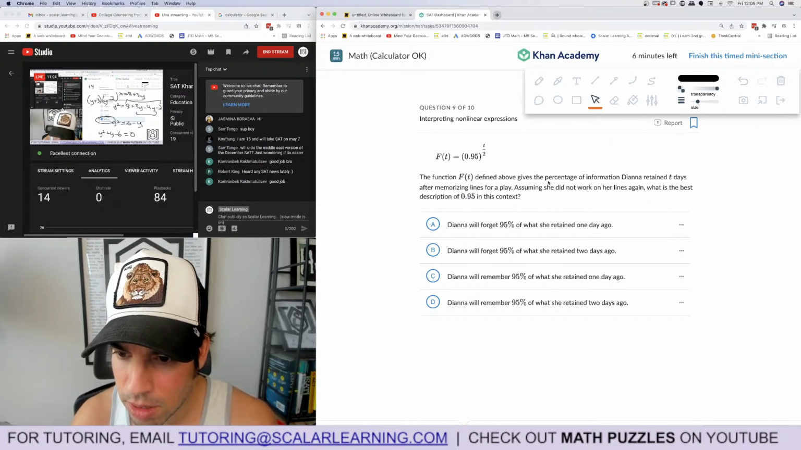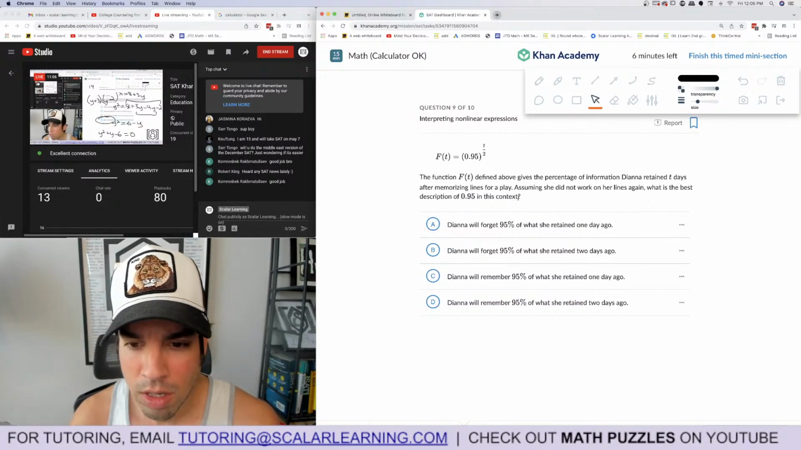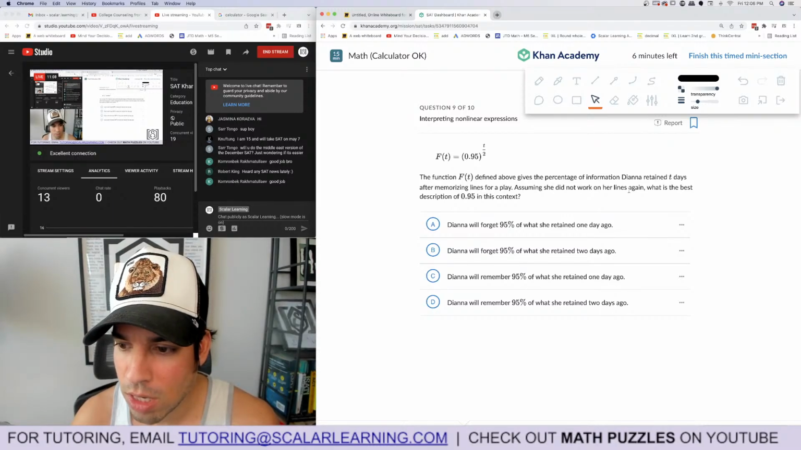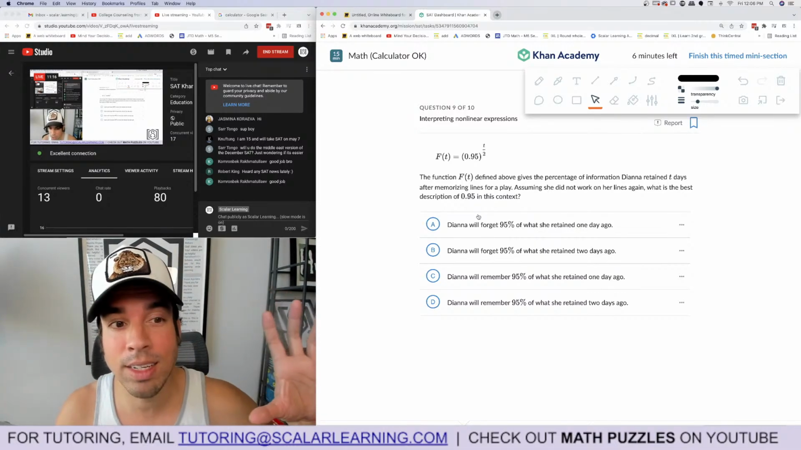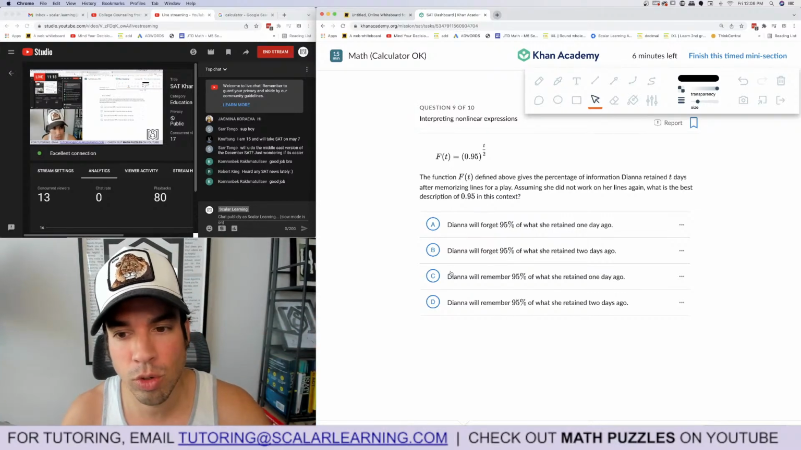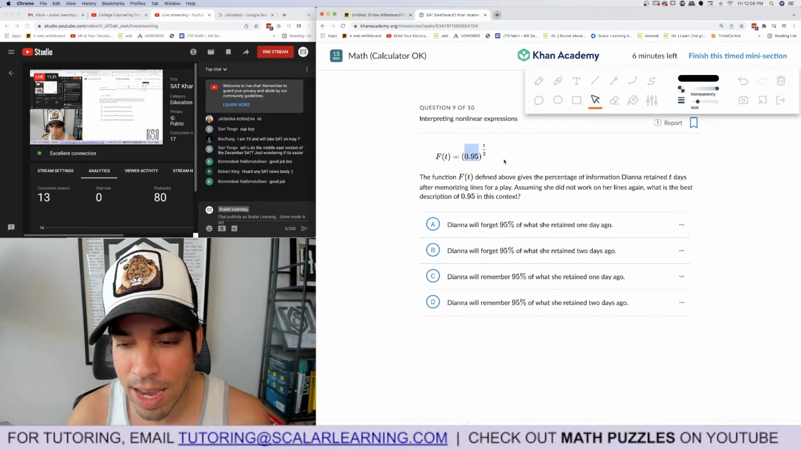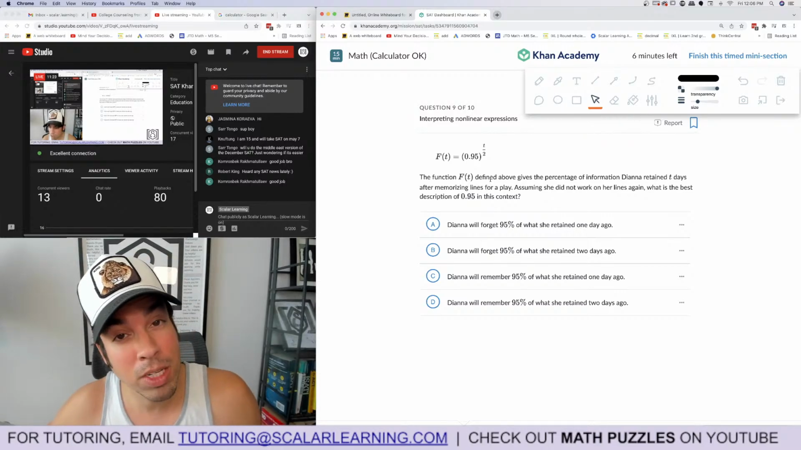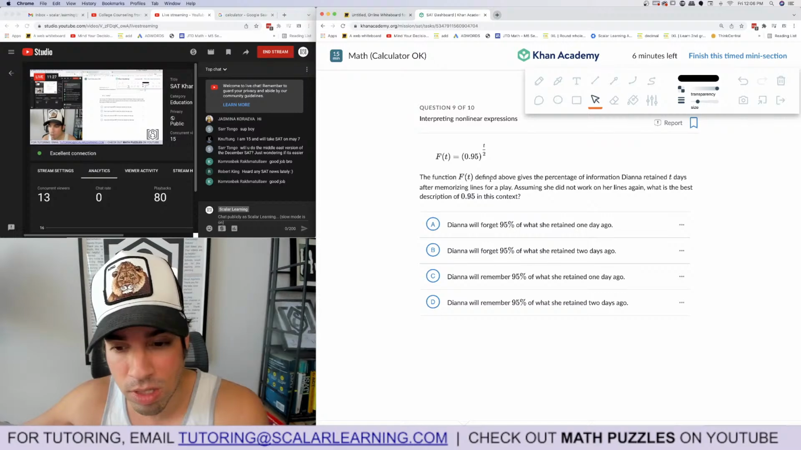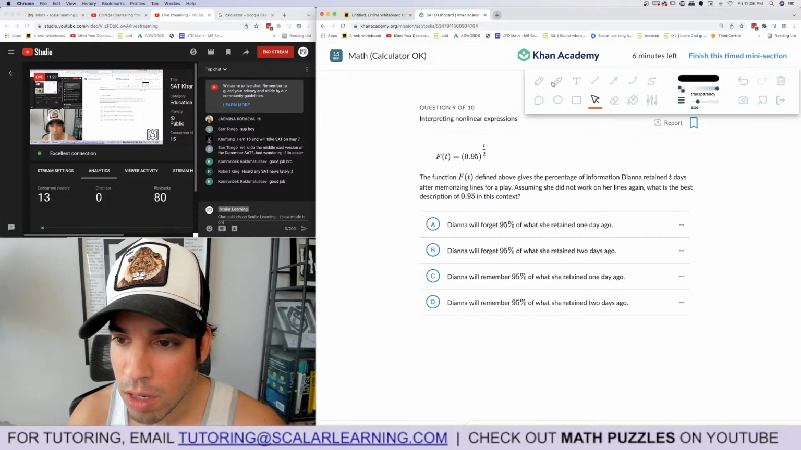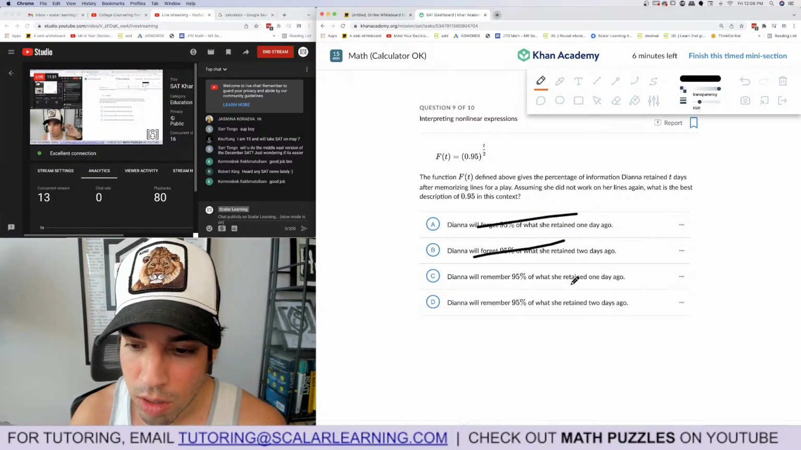Function f of t defined above gives percentage information. As soon as she did not work on her lines again, what is the best description of 0.95? It means that every 2 days she loses 5%. I like to come up with the meaning without looking at the answer choices, right? This is exponential decay, basically. 95% means we're losing 5%. If it's greater than 1, that means you're gaining whatever the value is above 1.